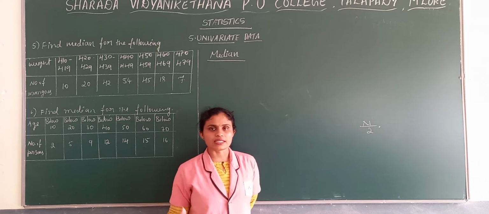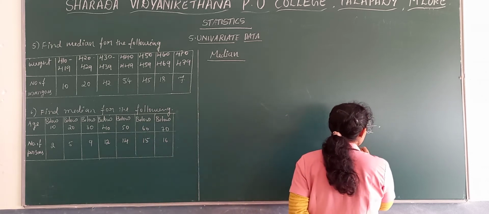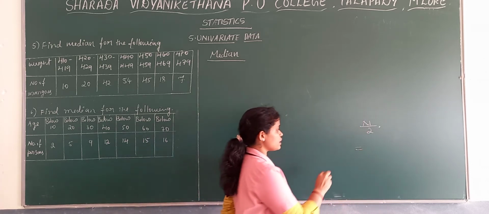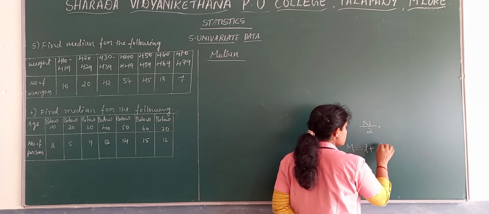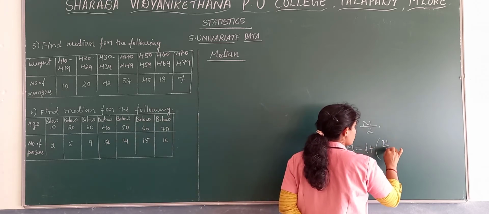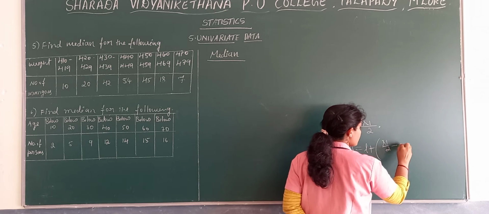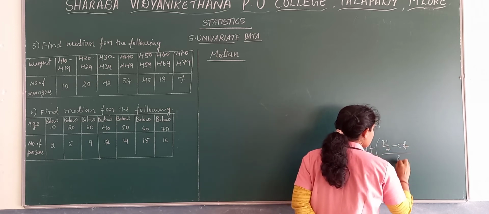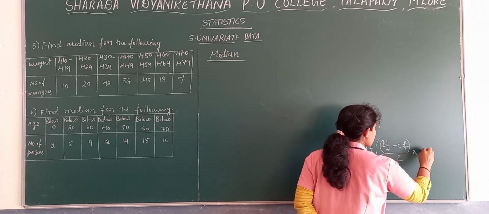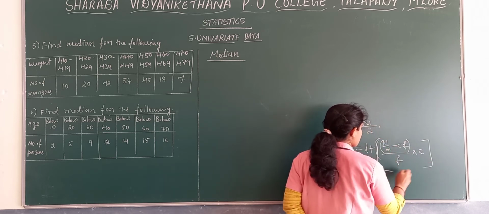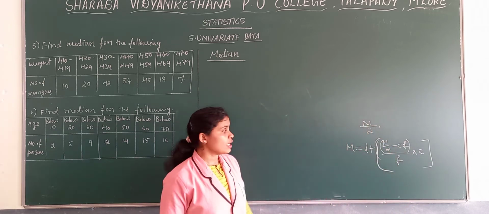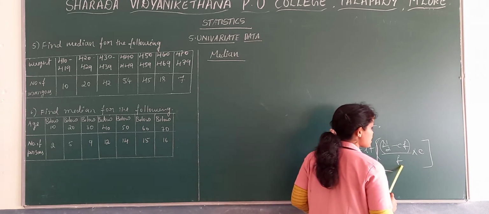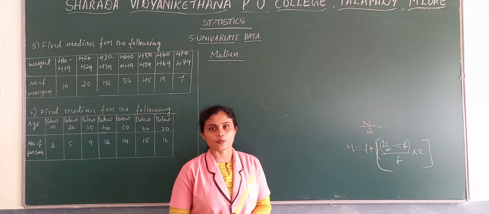Then from that median class we need to substitute into the main median formula, that is L plus (N by 2 minus CF) divided by frequency, into C. This is the median formula. Mainly you can expect this kind of continuous problem.